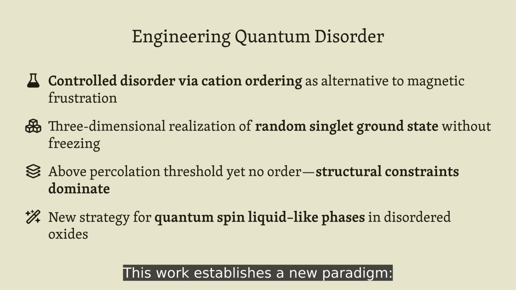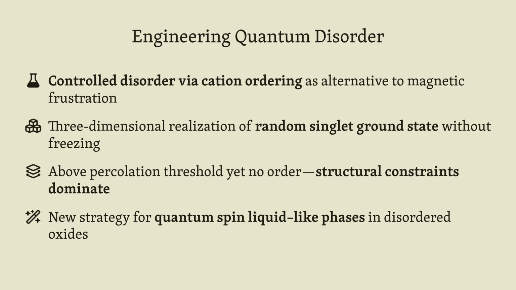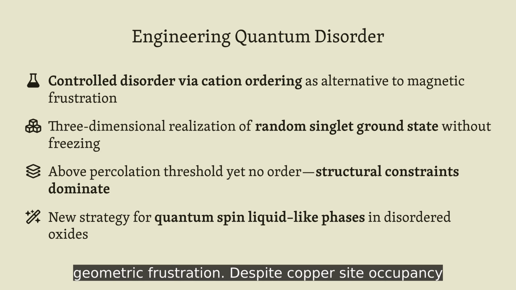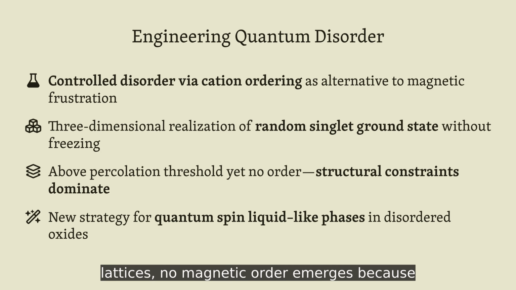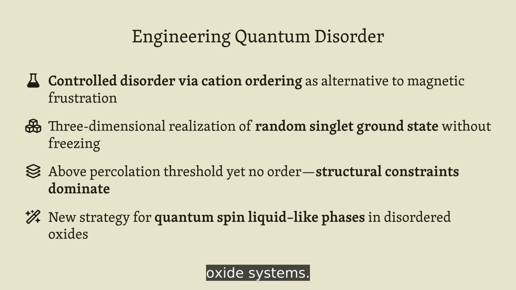This work establishes a new paradigm. Structurally constrained randomness can engineer quantum spin liquid-like ground states without requiring geometric frustration. Despite copper site occupancy above the percolation threshold for cubic lattices, no magnetic order emerges because local chemical order shapes the energy landscape, suggesting a versatile route to three-dimensional disordered quantum magnetism in other oxide systems.